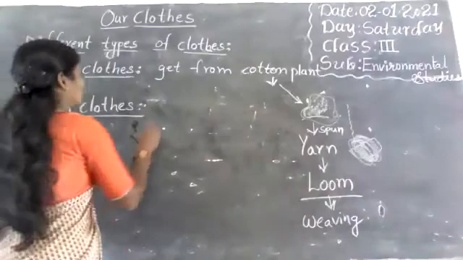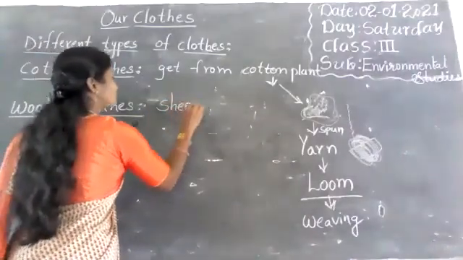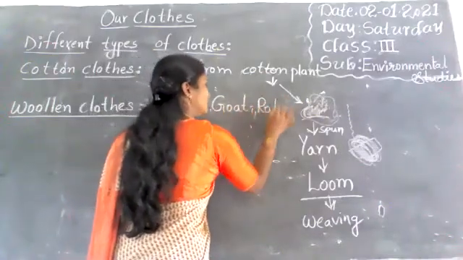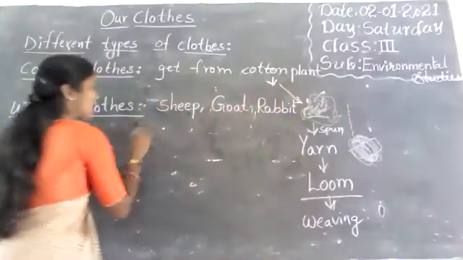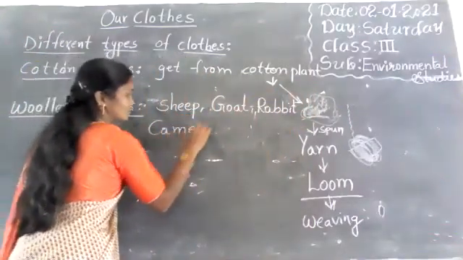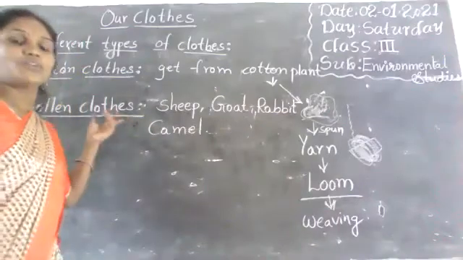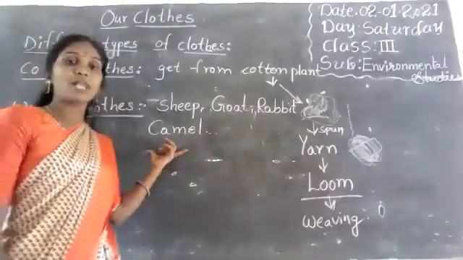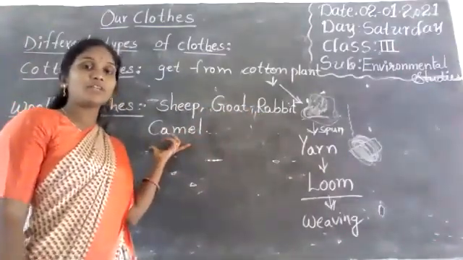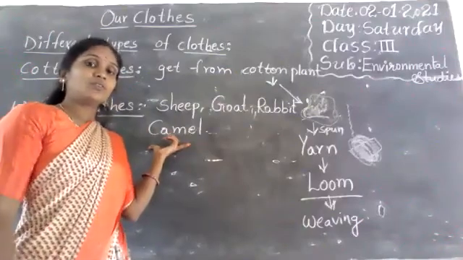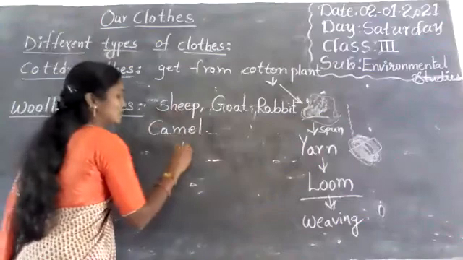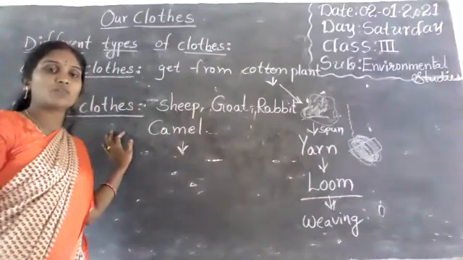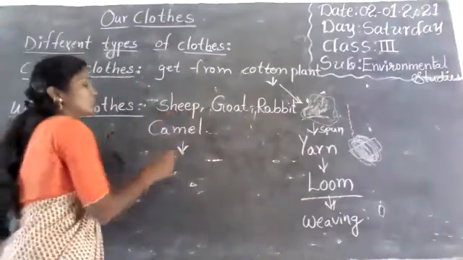See here, we get wool from sheep, goat, rabbit, and camel. We get wool from sheep, goat, rabbit, and camel, and some more animals also, but we cannot see them in our country. We do not use buffalo's or cow's hair. Here, first, sheep's hair.